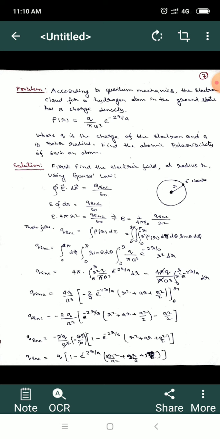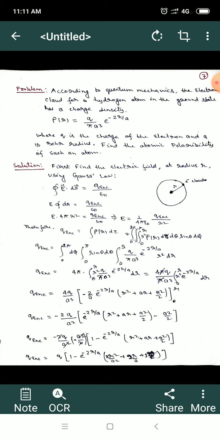So how can we find out this atomic polarizability? As we have defined, it can be found if you are able to find the electric dipole moment P, where P is equal to alpha times E. Here alpha is the atomic polarizability and E is the electric field. It means that in order to find the atomic polarizability, we have to find the electric field of such an atom.